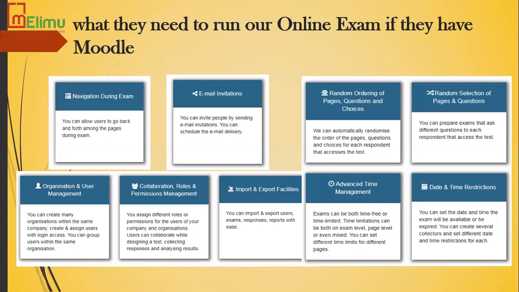Next is random ordering of pages, questions, and choices. You can automatically randomize the pages, questions, and choices for each respondent that accesses the test. Moving on to the next, random selection of pages and questions. You can prepare exams that ask different questions to each student that accesses the test.